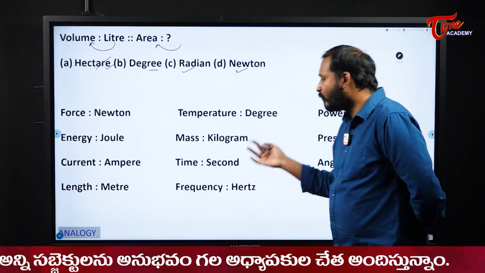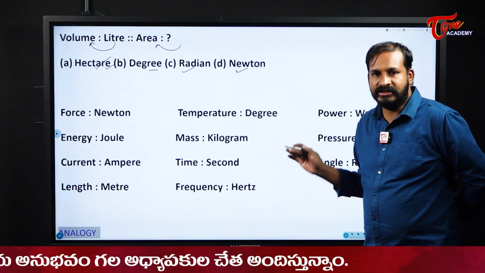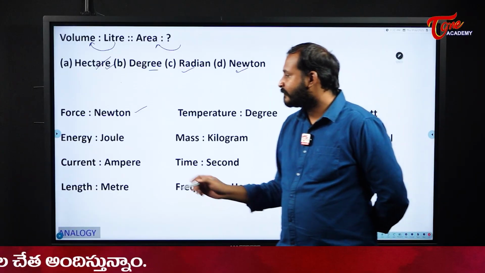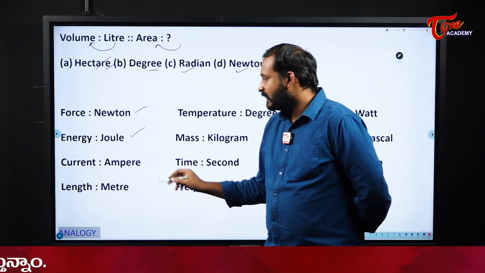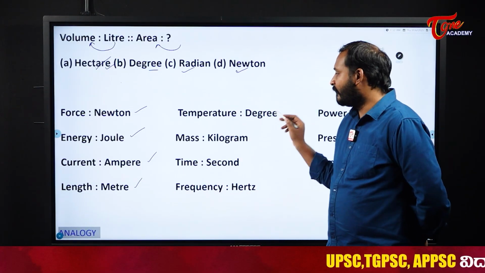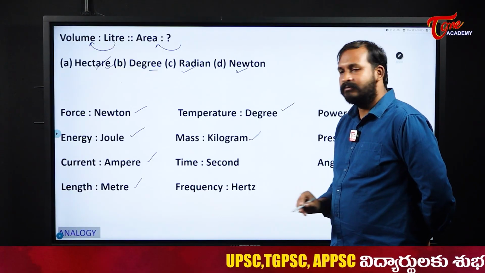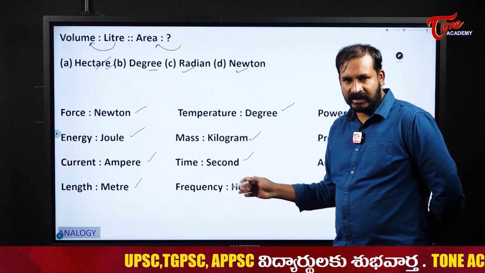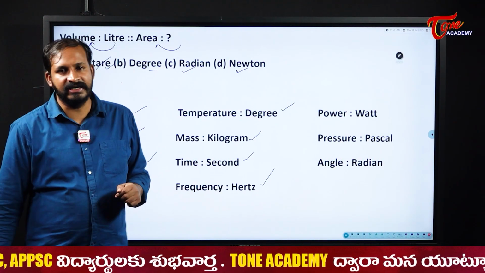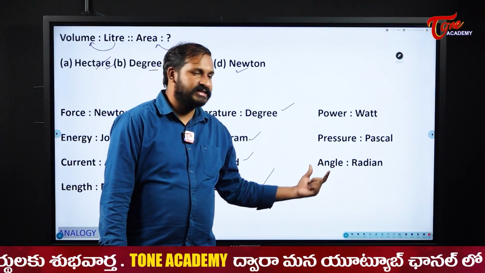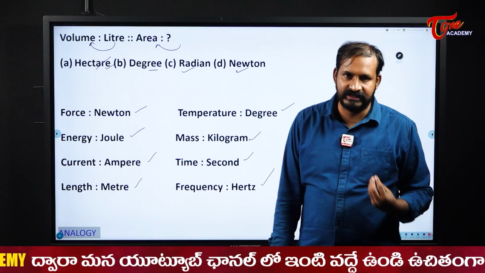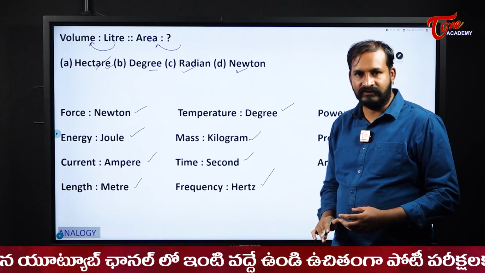Now see here some of the important and most frequently asked units in the examination. Force, the unit for force is Newton. Energy is measured in joules. Current in ampere. Length in meters, kilometers, whatever it is based on the context. Temperature in degrees. Mass in kilogram. Time measured in seconds and minutes. Anyway here it is second, it is fine. Frequency in hertz. We can tune the frequency in hertz, right? Power in watt, pressure in pascal, and angle in radian. So these are the frequently asked questions, students. So please note these things carefully. Along with this, you can write this one also.